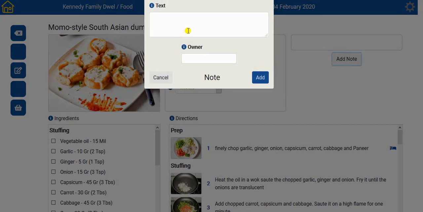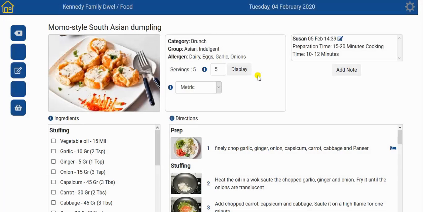In notes you can put in any kind of information, for example things like preparation and cooking times, or any other info you can put in, where you got the recipe from, any nutritional information you can add, or you can add a note about some substitutes that you might have used at one time or another and how well that worked, etc. So later on, when you're viewing this recipe, you can easily see the notes and add some as you go as well.